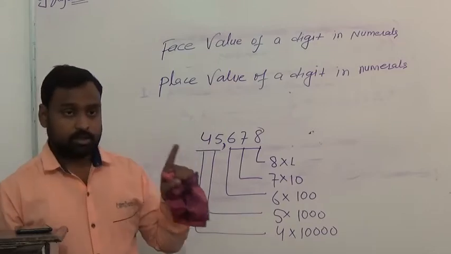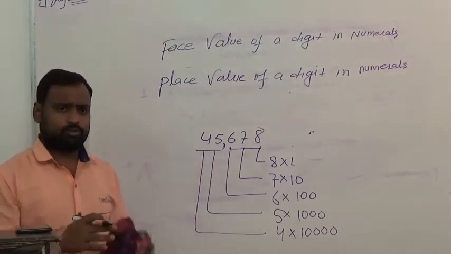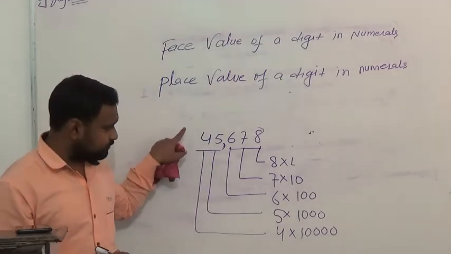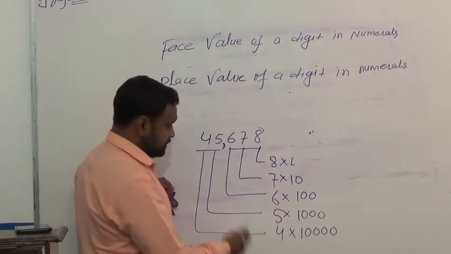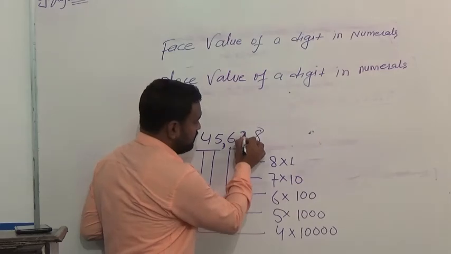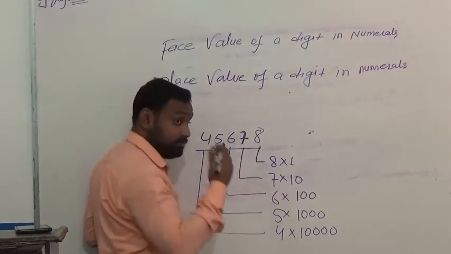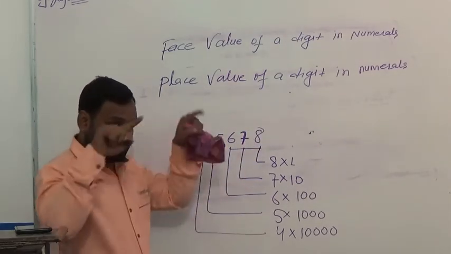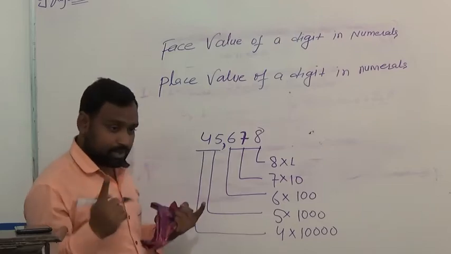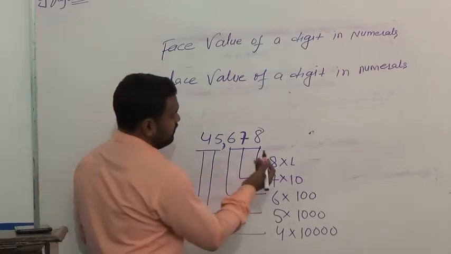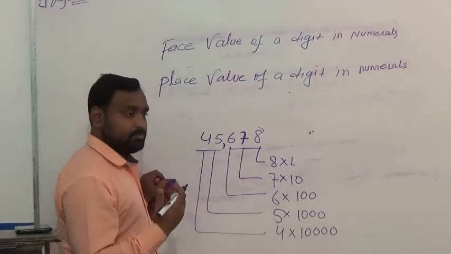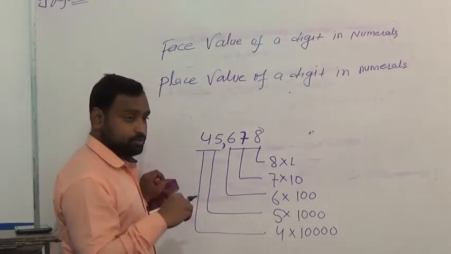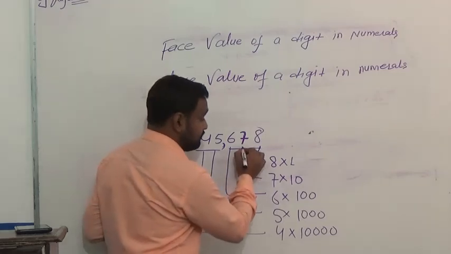We are using the decimal number system. We don't go inside that topic, but we have to focus on face value and place value. For a clear figure, we have to put as many zeros as there are digits on the right side.